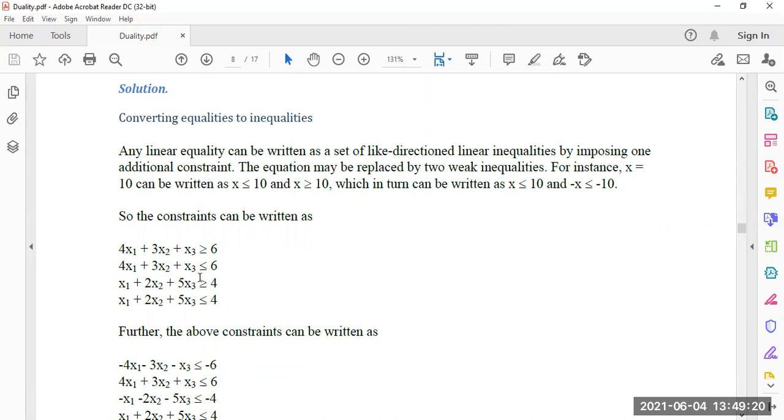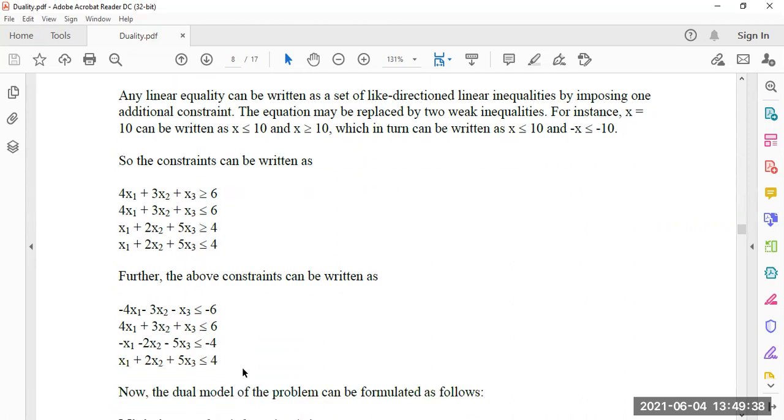But the third one is again greater than or equal to, so for the third inequation we have to multiply both sides by minus 1. Then the inequality greater than or equal to changes into less than or equal to, so it becomes minus x1 minus 2x2 minus 5x3 less than or equal to minus 4. And the fourth one is given as less than or equal to, so it is okay.